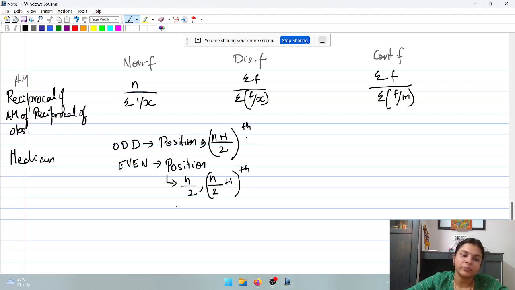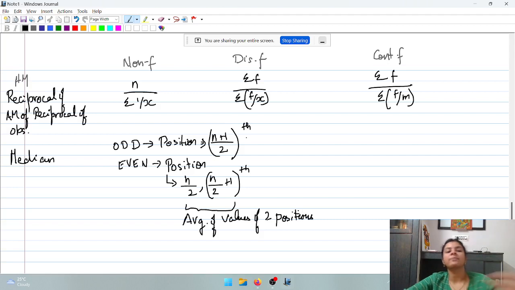Now, when it comes to the even positions, you need to take the average of the values of the two positions. So this is going to be the formula for median in case of a non-frequency distribution.